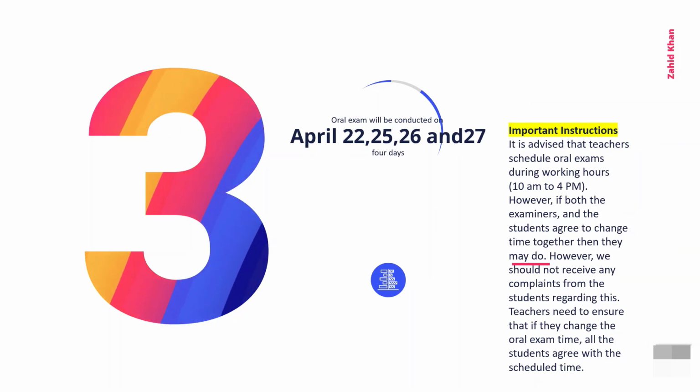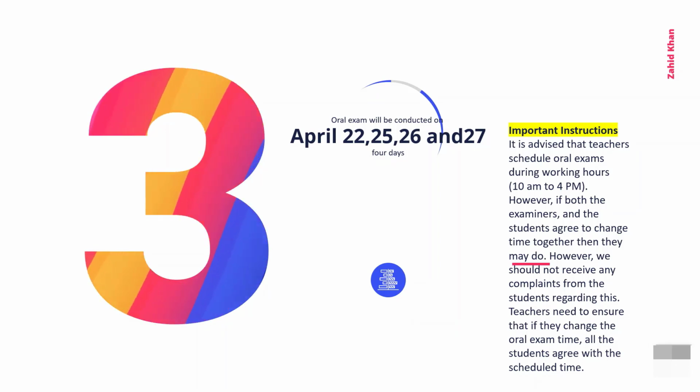One very important instruction which I want to pass on to you is that teachers are advised to schedule the oral exam during working hours. For example, you can schedule the oral exam from 10 a.m. to 4 p.m. However, if both the examiners and the students agree to change the time together, then they may do so.